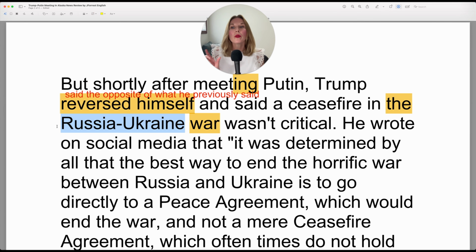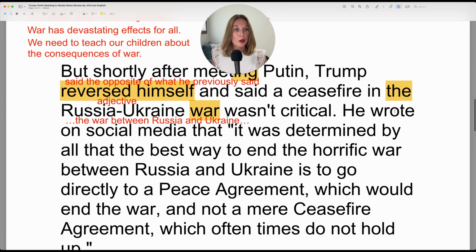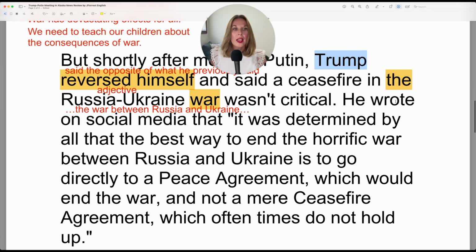So remember, when you use the adjectives as nouns, you would use between. The war between Russia and Ukraine. Let's continue. He wrote, so again, he being Trump, because it's the last subject mentioned, he wrote on social media that it was determined by all that the best way to end the horrific war between Russia and Ukraine, so here you see them as nouns, exactly what we talked about here.